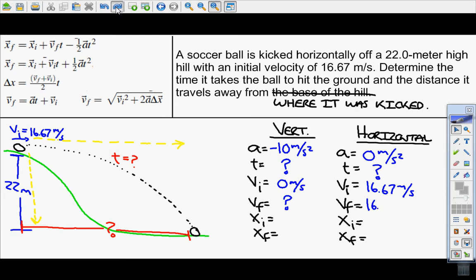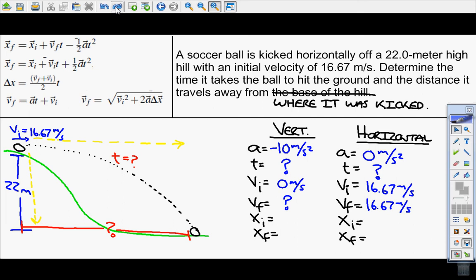We do know that the horizontal final velocity is going to be 16.67 meters per second because we have zero acceleration horizontally. And there's two things that can happen when we have zero acceleration. One is that the object isn't moving, or two, it's moving at a constant speed. So we know it's moving, so we have to assume that it's moving at a constant speed. And so whatever the initial velocity is, that's what the final velocity is going to be for the horizontal movement.